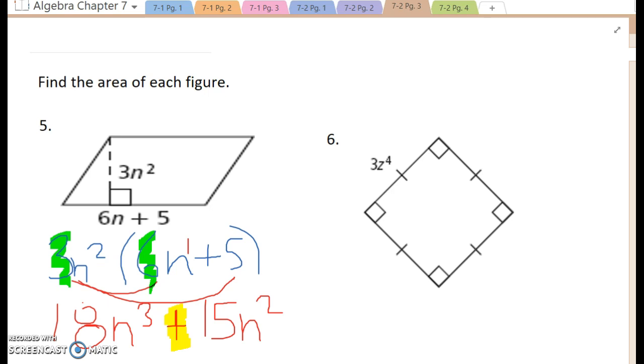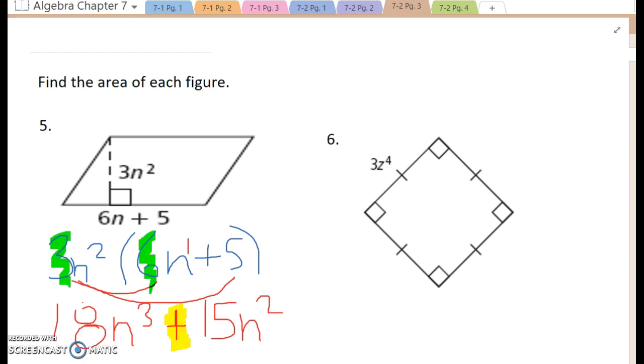Instead, now I need to think back to when we talked about combining like terms. N cubed and n squared are not like terms. Therefore, I have simplified this as much as possible. Now, had the n squared been an n cubed, then I could put that together.